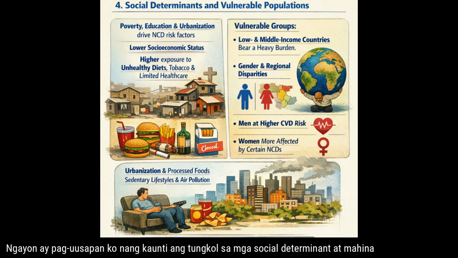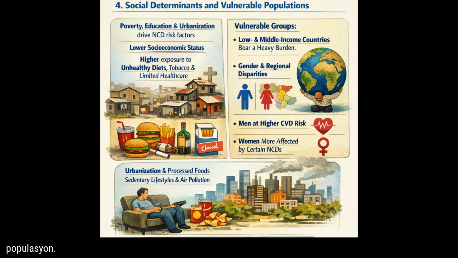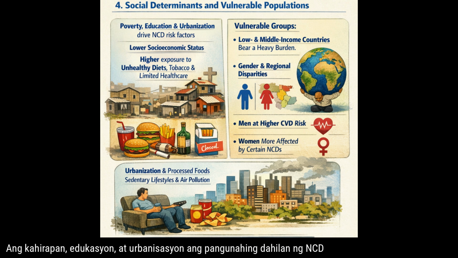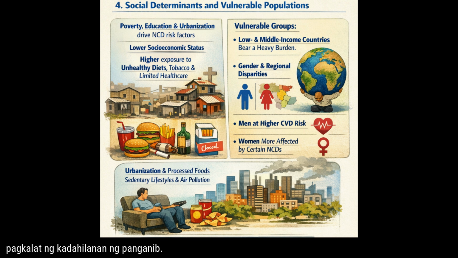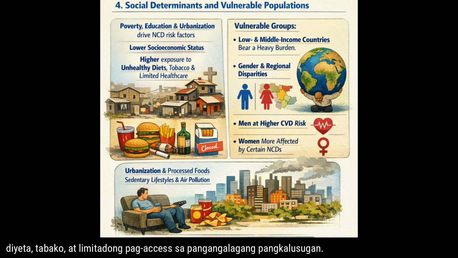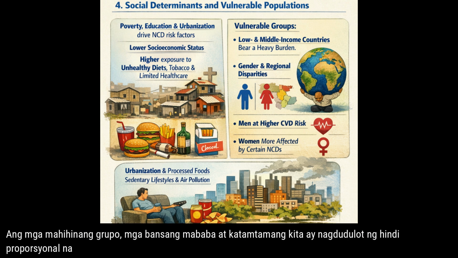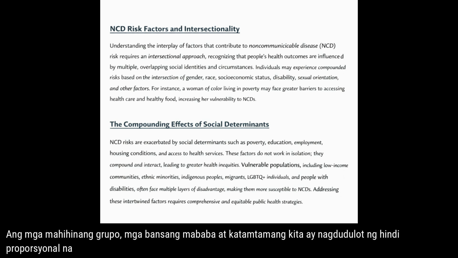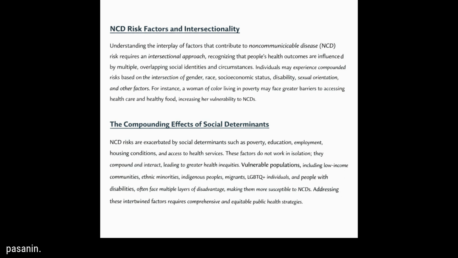Now I will talk a bit about social determinants and vulnerable populations. Poverty, education, and urbanization are major drivers of NCD risk factor prevalence. Lower socioeconomic status is linked to higher exposure to unhealthy diets, tobacco, and limited healthcare access. Vulnerable groups, low and middle-income countries bear disproportionate burdens.